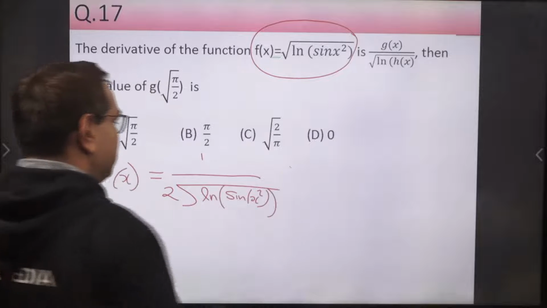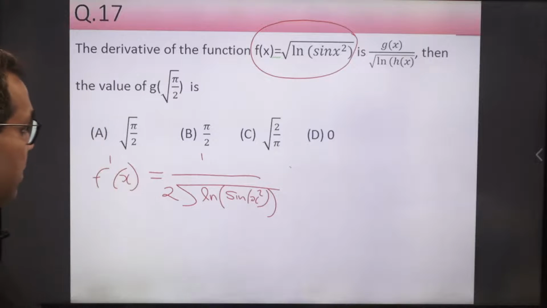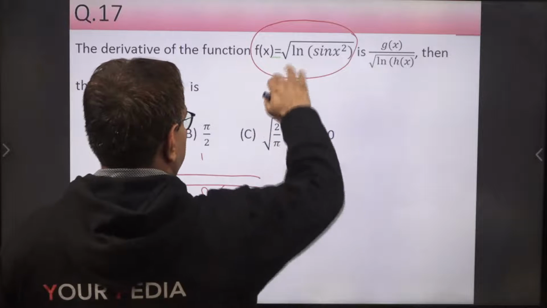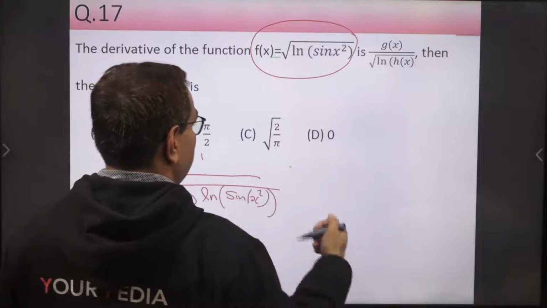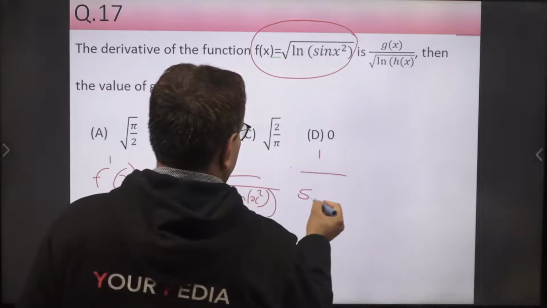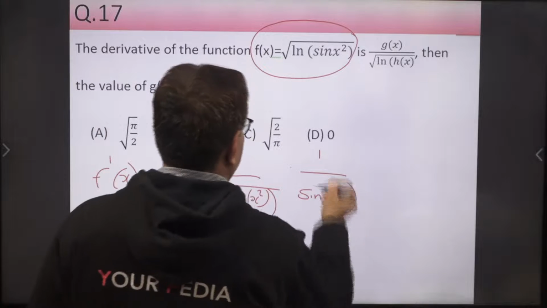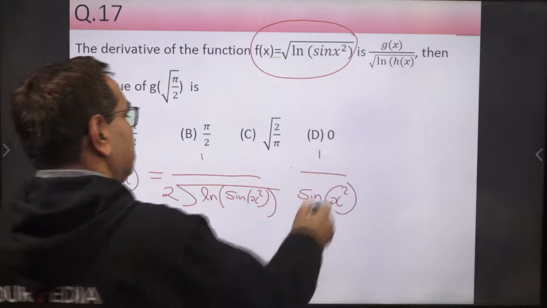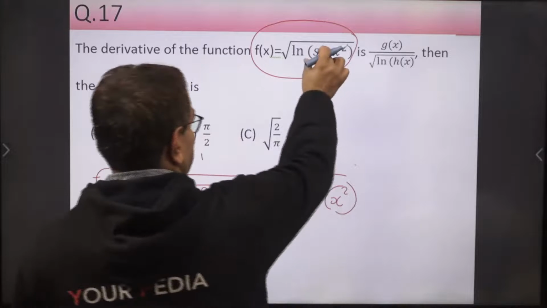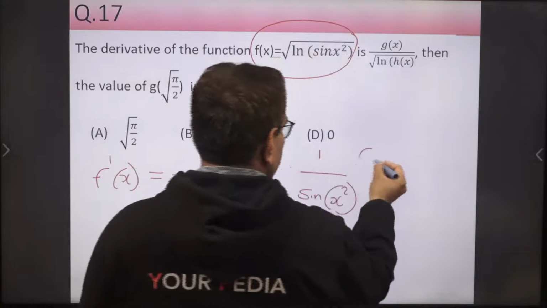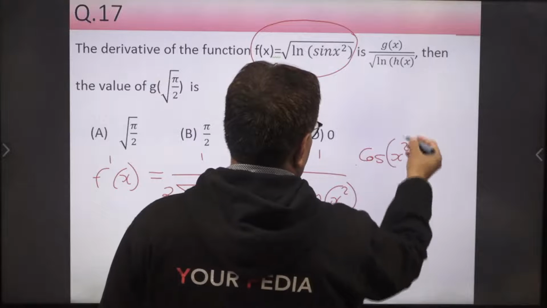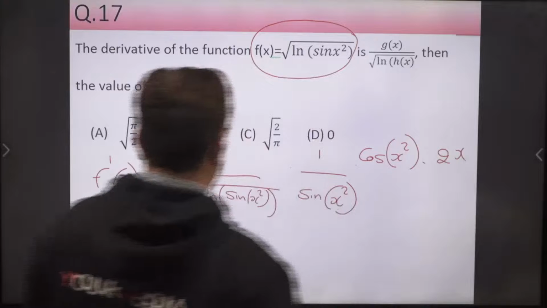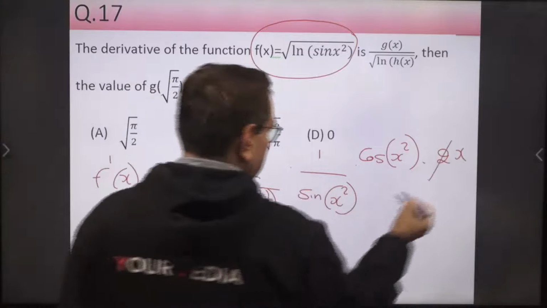Multiplied by, now after differentiating root, we have ln inside. So the derivative of ln is 1 upon the argument. So it is 1 upon sine x square into, now inside we have sine. The derivative of sine is cos, so cos x square. And then we have x square whose derivative is 2x. Now this 2 and 2 are cancelled.